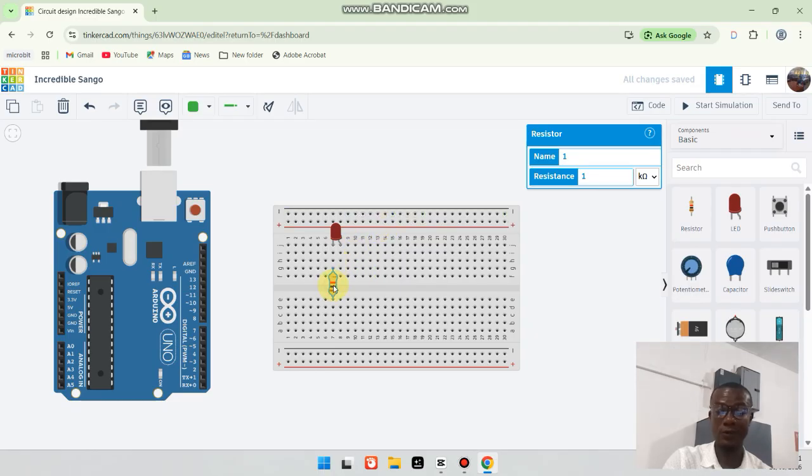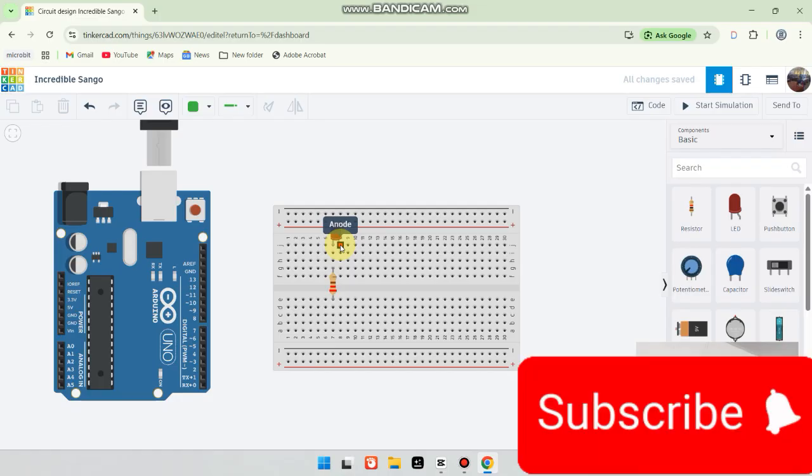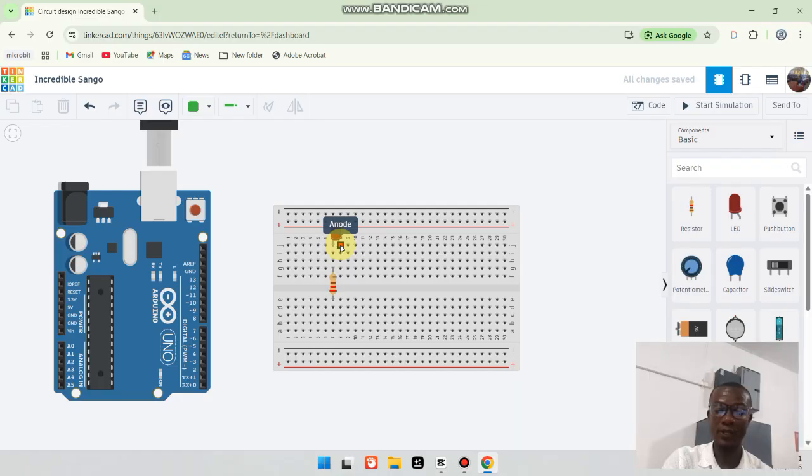Then I will have to change the resistor. So when I click on this, I will come here, type 220. Then I will change this to ohms instead of kilo ohms. Okay. Now I have to connect, this side is the cathode and this side is the anode. The cathode is the negative side of the LED and the anode is the positive side of the LED. So the longer leg is the anode and the shorter leg is the cathode.